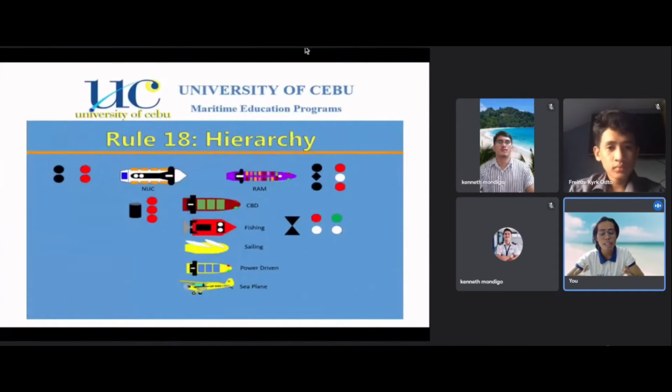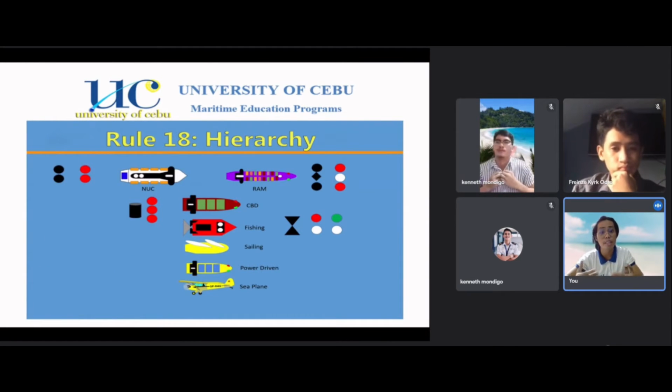So this is the diagram that I was talking about, the hierarchy of vessels. At the topmost part, we can see the prioritized vessels. For instance, we have the vessels not under command, the NUC, and the vessels restricted in their ability to maneuver. Below them are the CBD, or the vessels constrained by their draft. And then we have the fishing vessels, and then the sailing vessels, followed by the power-driven vessels, and then finally the seaplanes. So as you can see, there is a hierarchy of which vessels are to be prioritized in said